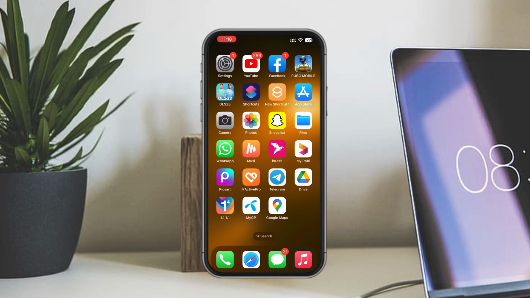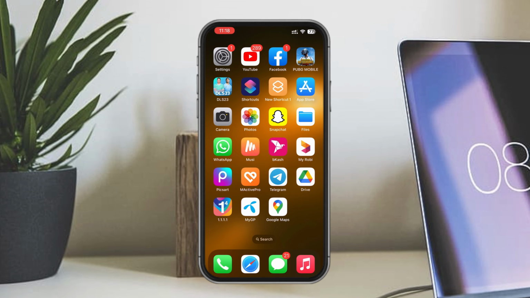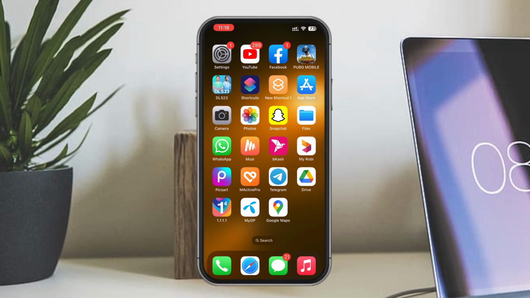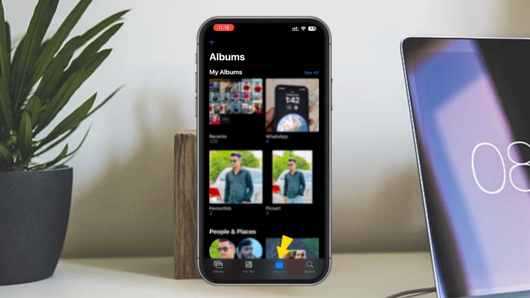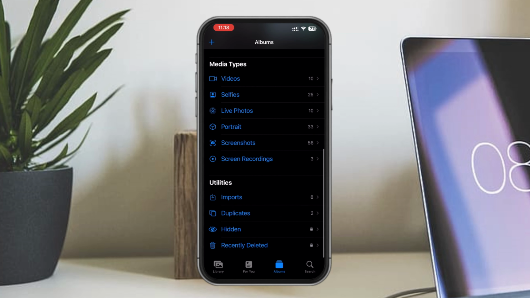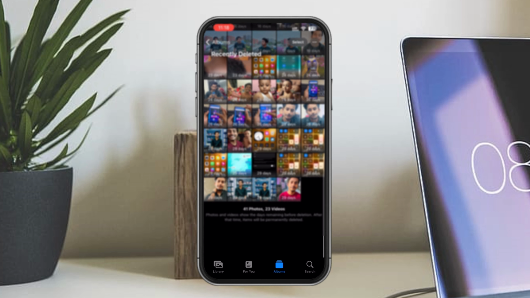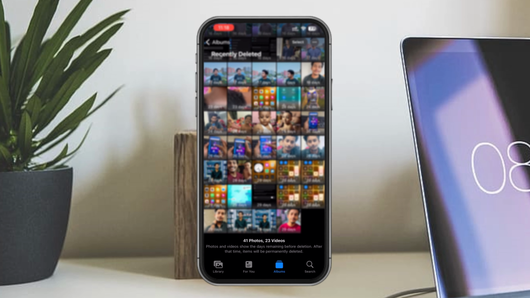The first step is to check recently deleted photos. Open the Photos app, click on Albums, scroll down to the bottom and click on the Recently Deleted option. Here you see your recently deleted photos. Deleted photos stay here for up to 30 days. If you want to restore any photos, click on Select, then click on Recover.